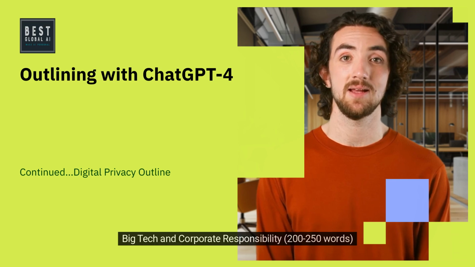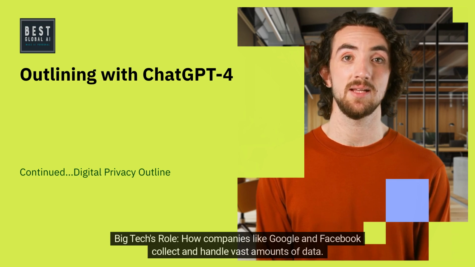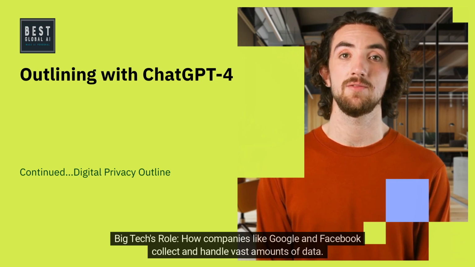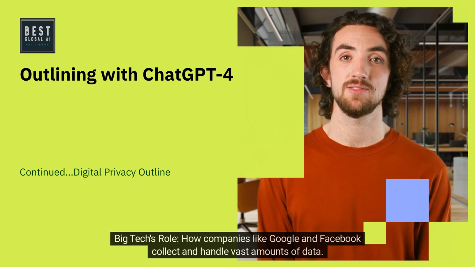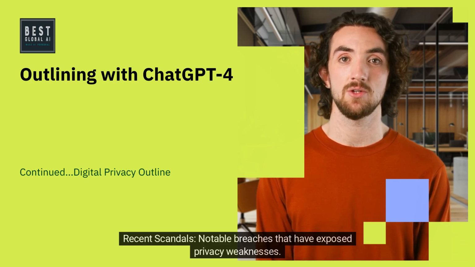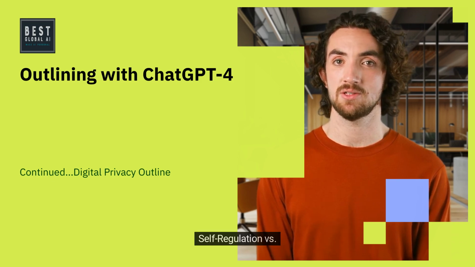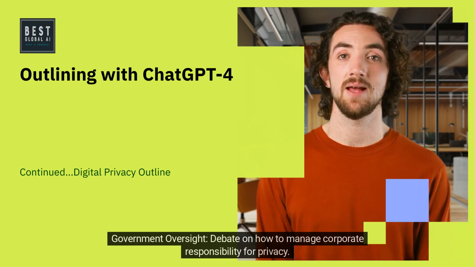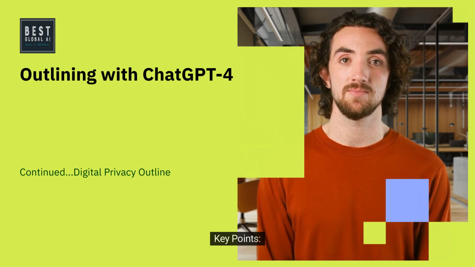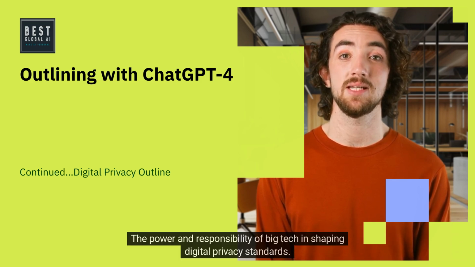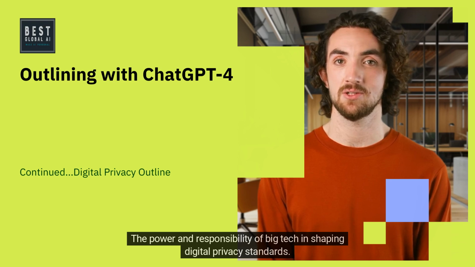5. Big Tech and Corporate Responsibility, 250 words. Big Tech's role. How companies like Google and Facebook collect and handle vast amounts of data. Recent scandals. Notable breaches that have exposed privacy weaknesses. Self-regulation versus government oversight. Debate on how to manage corporate responsibility for privacy. Key points. The power and responsibility of big tech in shaping digital privacy standards.